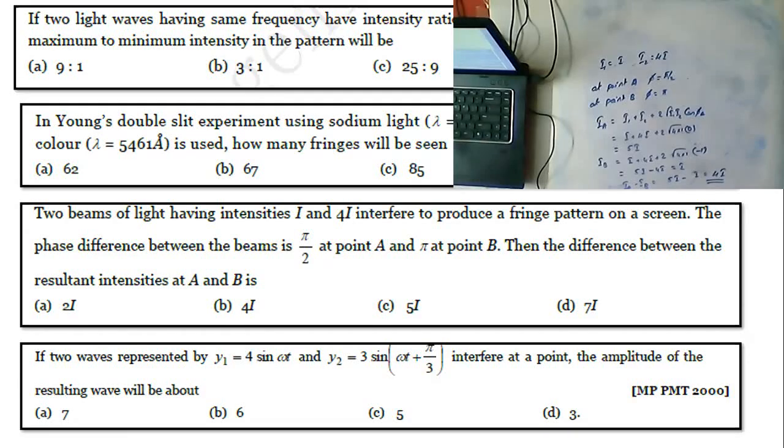Our answer is 4I, which is option B. Hope you all understood this question. Is it clear? Now coming to the next question.